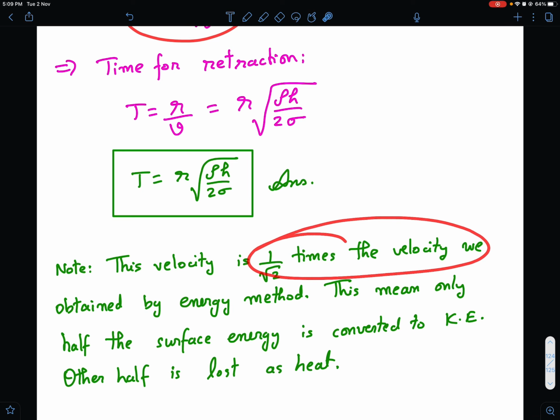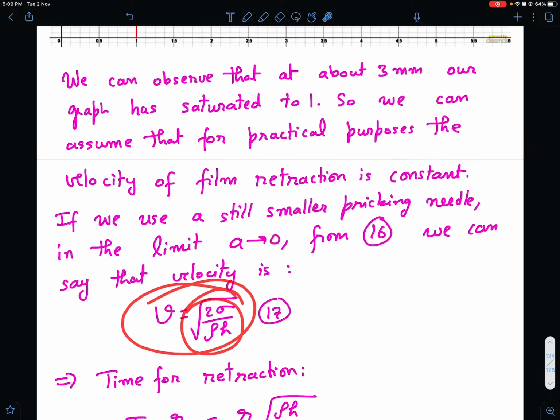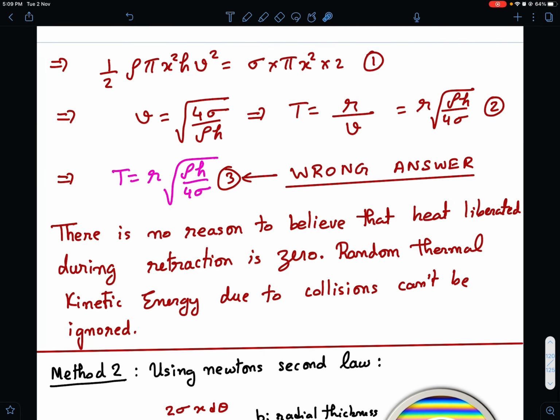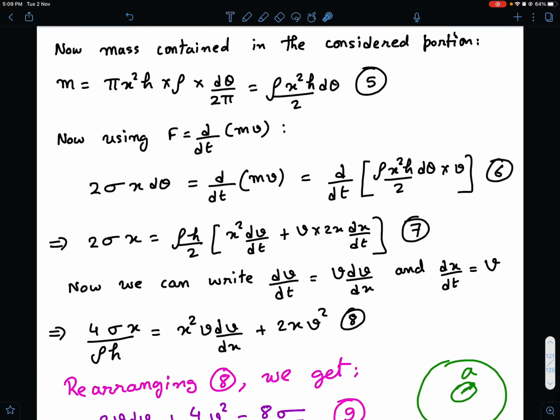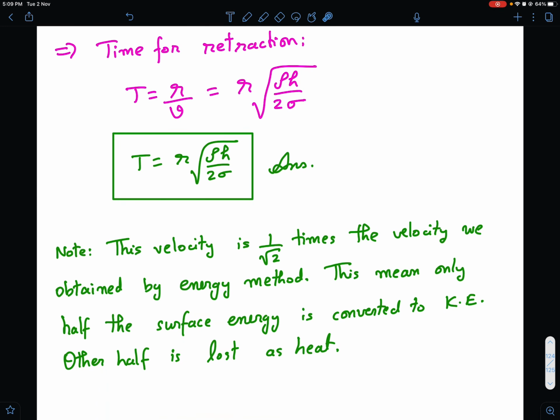And a side note, see the velocity that we got here, this is 1 by root 2 times the velocity we obtained by energy method. See, this is root 2 sigma by rho h, and using energy conservation, the velocity we got was root 4 sigma by rho h, whereas here we got root of 2 sigma by rho h.